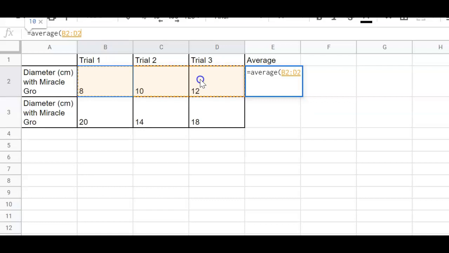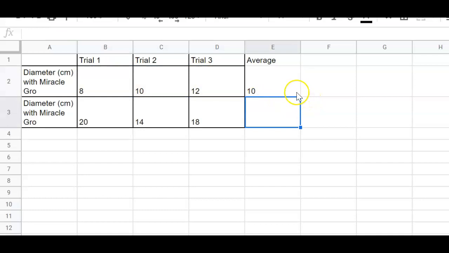So that was a left click, hold down, and drag. I'm going to depress that so it comes off. And then I'm just going to hit enter. And then that's going to be my average for those.